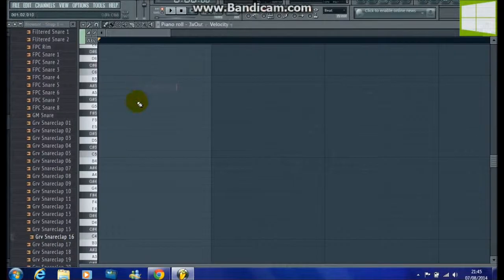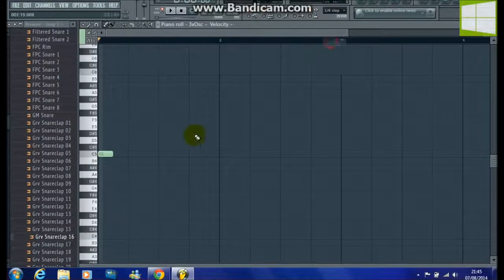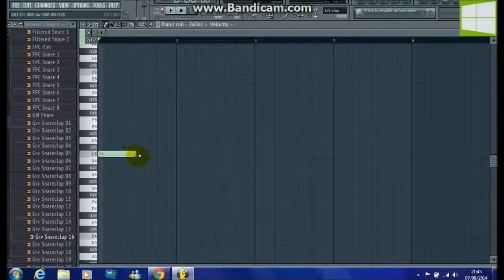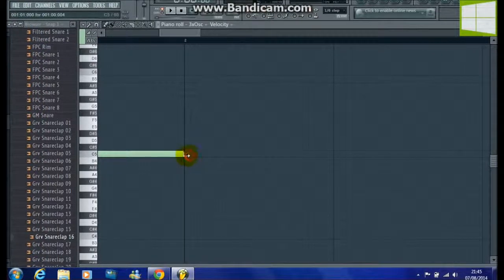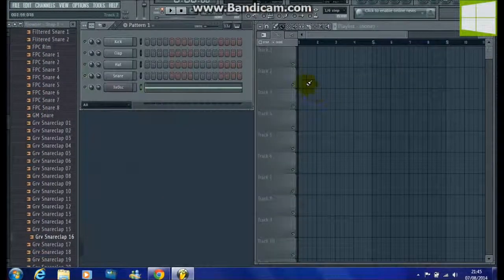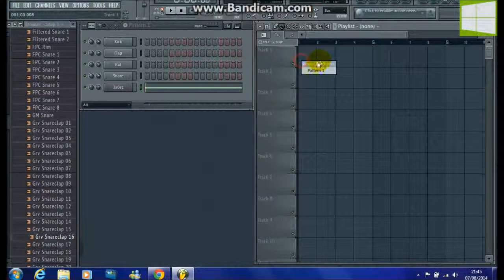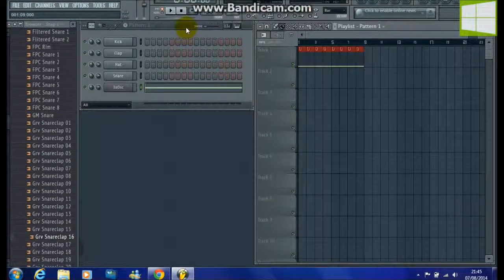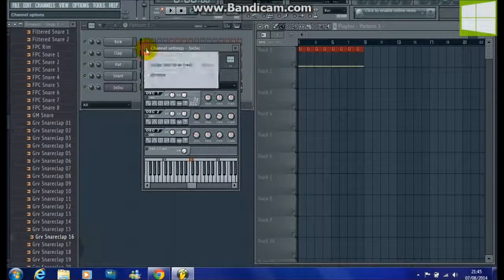Now you're going to go into the piano roll, and you're going to make a note that is 1 bar long. Now you're just going to make about 8 bars of it. Okay. Now you're gonna click on it again, go on this drop down menu and go on assign free mixer channel.